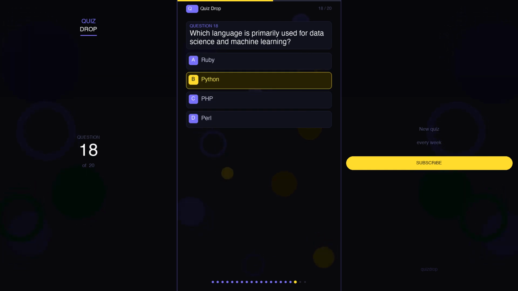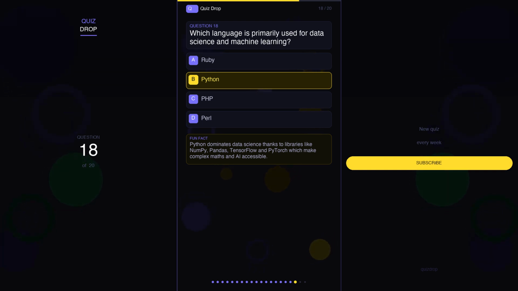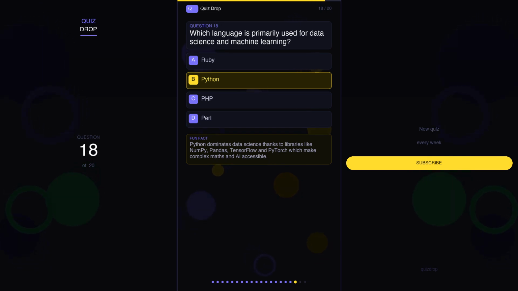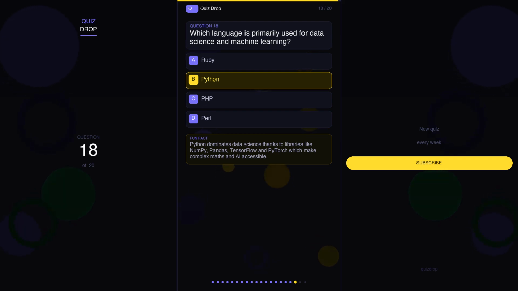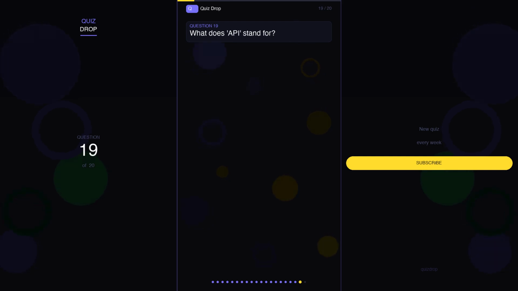The correct answer is B. Python. And here's a fun fact. Python dominates data science thanks to libraries like NumPy, Pandas, TensorFlow, and PyTorch, which make complex maths and AI accessible.